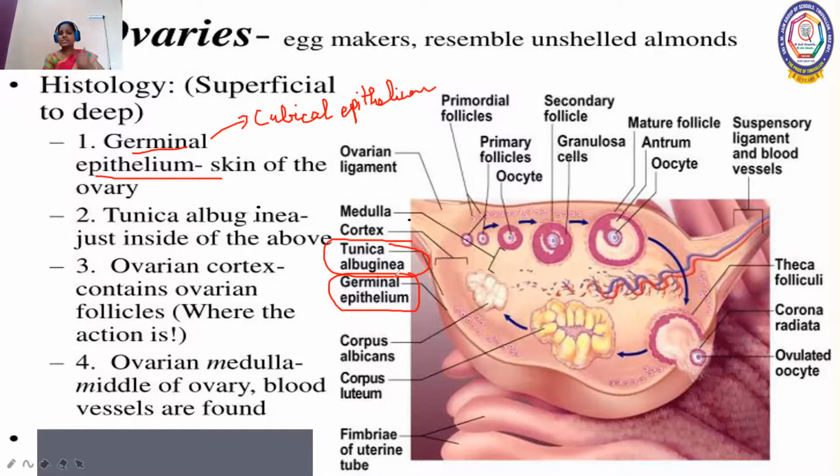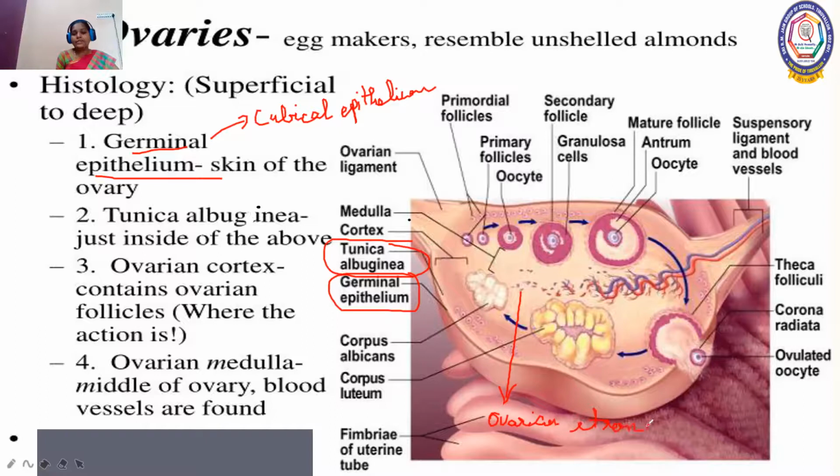This tunica albuginea encloses a structure called the ovarian stroma. The space enclosed by the tunica albuginea we will call the ovarian stroma.